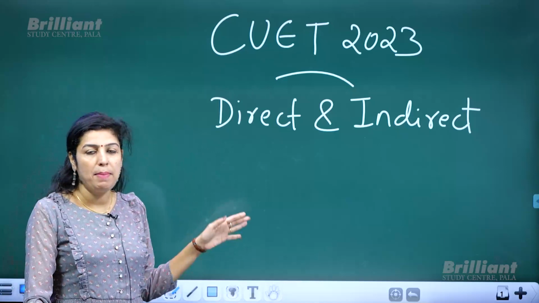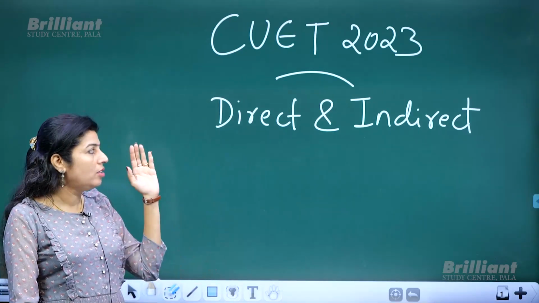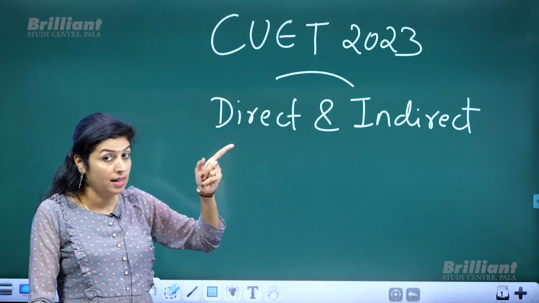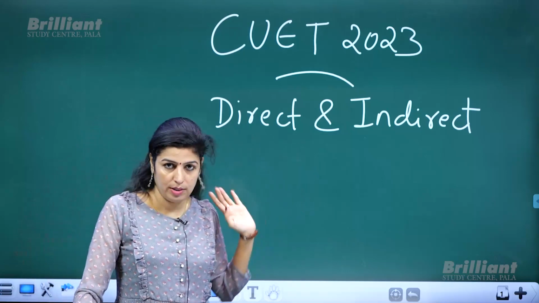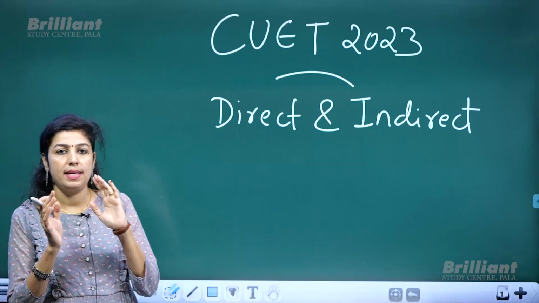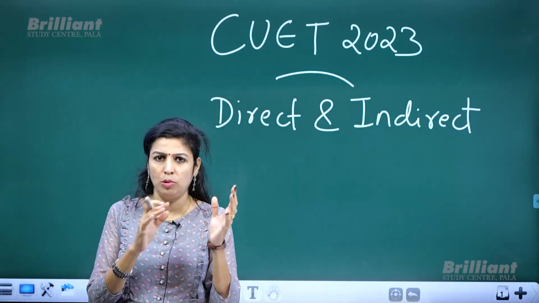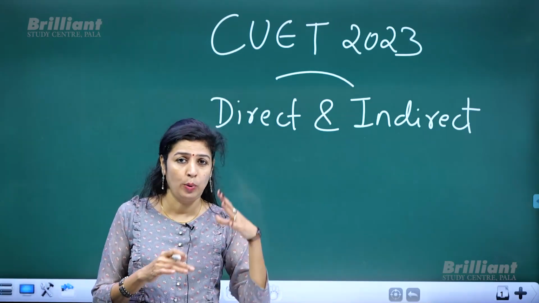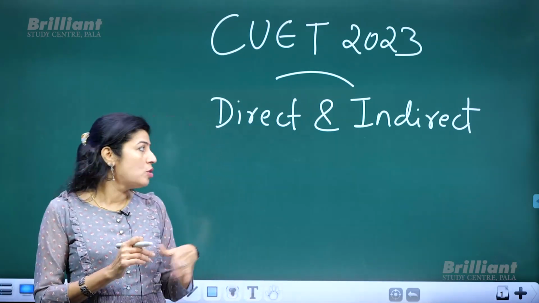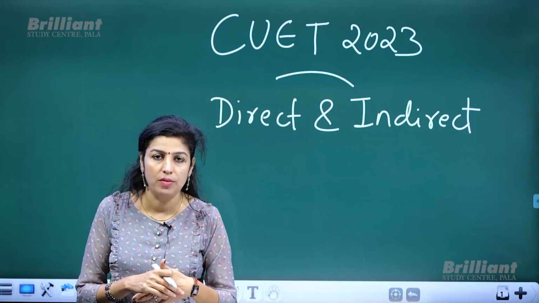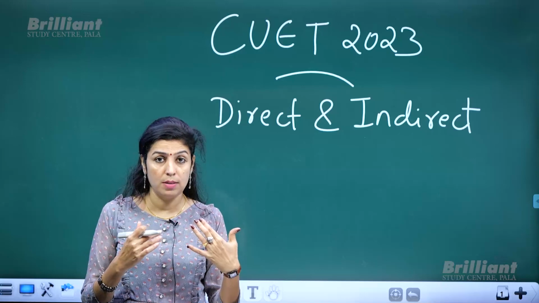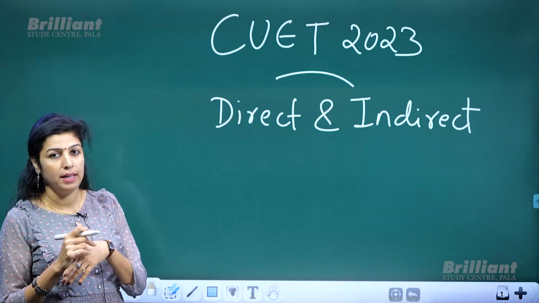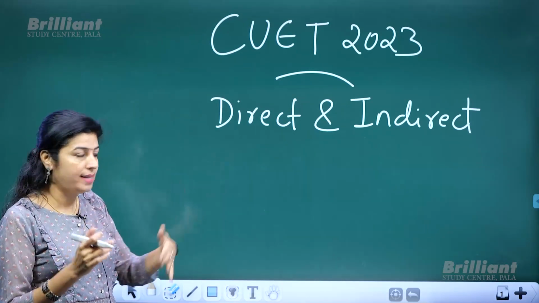Okay, now coming back to the topic direct and indirect, you need to know what exactly is direct and what exactly is indirect speech, or the other name given for indirect, reported speech. With an example it's better to come to the rules, otherwise if I tell you all about the theory part, it's going to be a very boring session. So we will have an example with the help of which we will try to find out the rules ourselves together. Even if it's not a kind of interaction between the two of us, I believe that you can follow what I say.